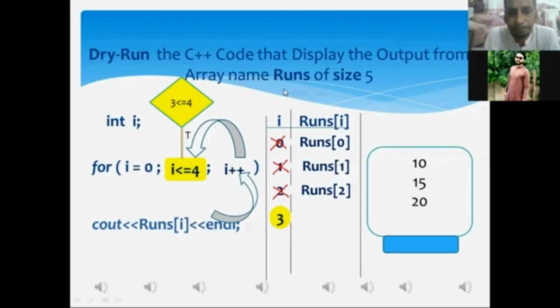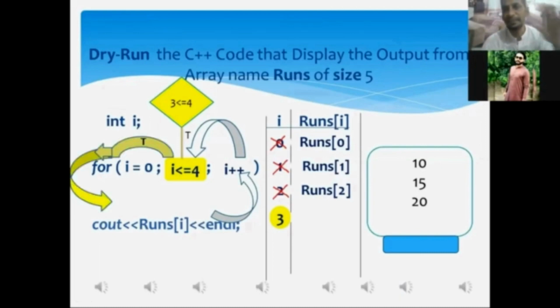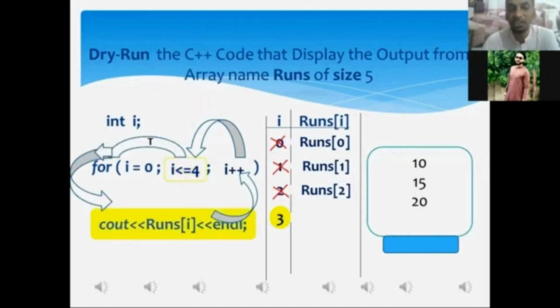Mr. Aftab, when the condition expression within the for loop statement gets true, the control of execution is shifted to the for loop associated statement. Okay, my dear, did you get it? Getting, sir. When the condition within the for loop statement gets true, the control of execution will be shifted to the for loop associated statement. Now you can see the control of execution has been shifted to the cout statement. Okay, my dear, did you get it? Yes, sir.